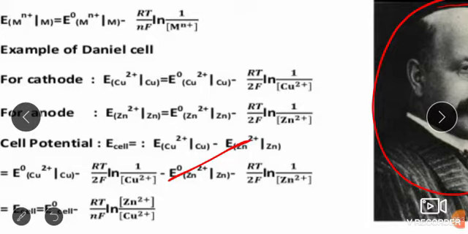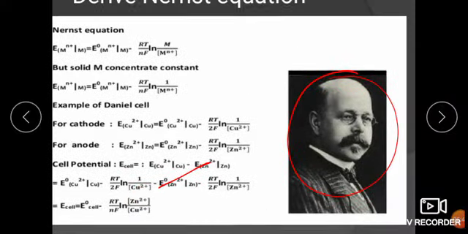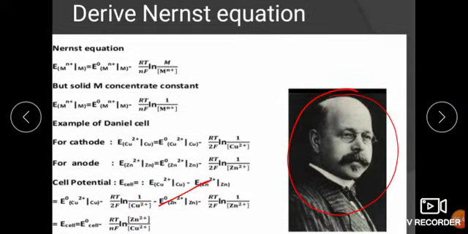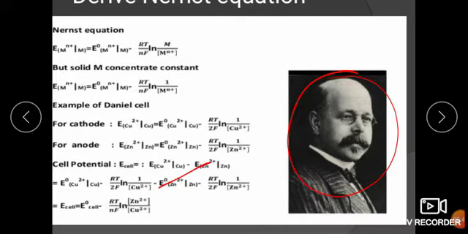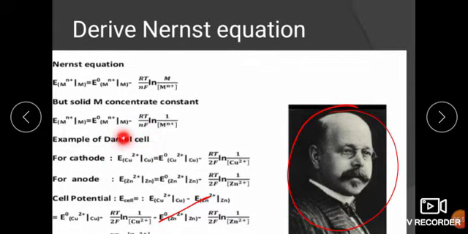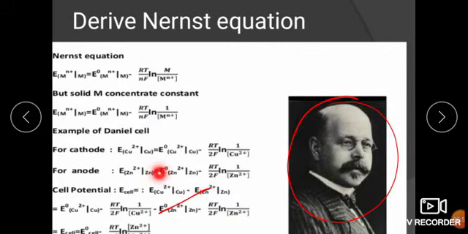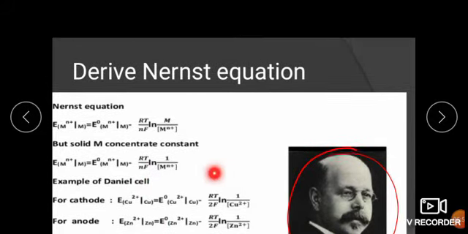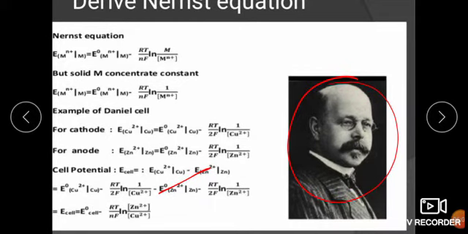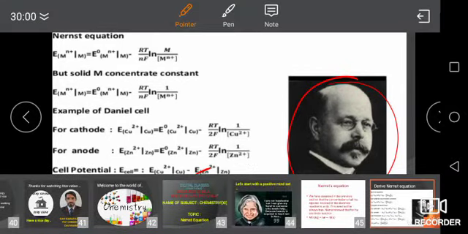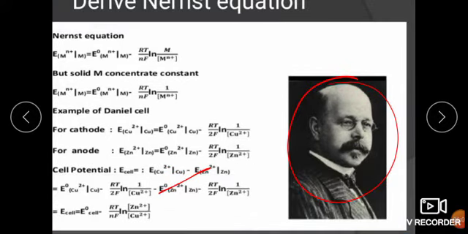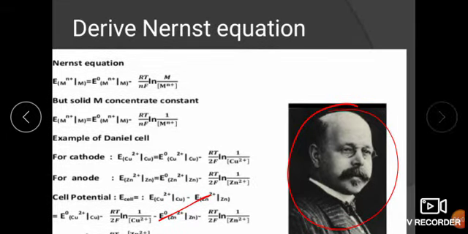Okay, so always, dear students, keep this equation in mind, how to calculate. So once again, whenever we are finding any Nernst equation, we need to write the equation this way, as we have written in the Daniell cell, E copper and E zinc, so the formula becomes this, and after calculating it becomes this. Okay, so if you are not understanding, you can ask me, I will explain it in a different way.